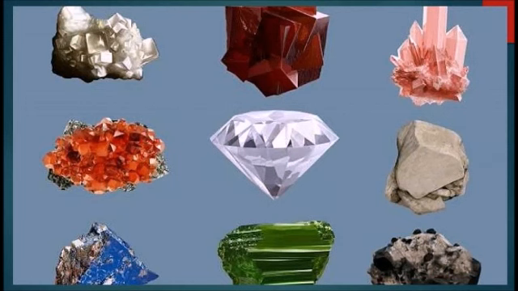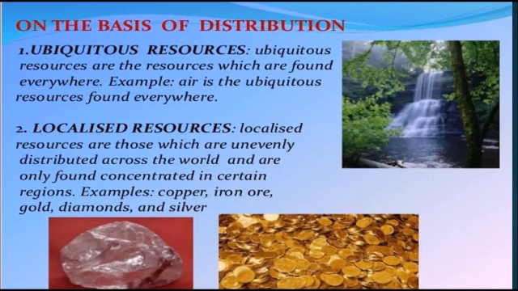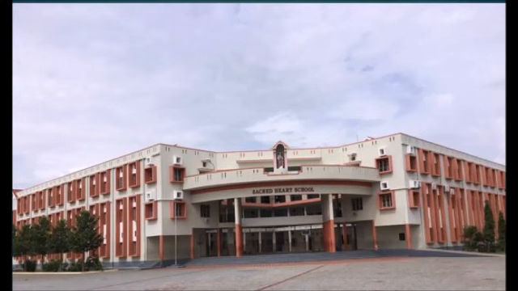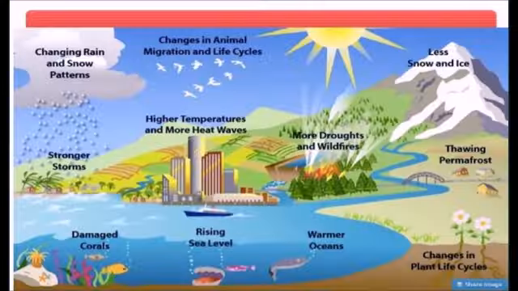So what I'm trying to say is that the distribution, how resources are spread all over the earth, is also a classification which is based on localized or ubiquitous. The resource which is available in a particular local area is known as a localized resource. The resource which is available everywhere is known as a ubiquitous resource.